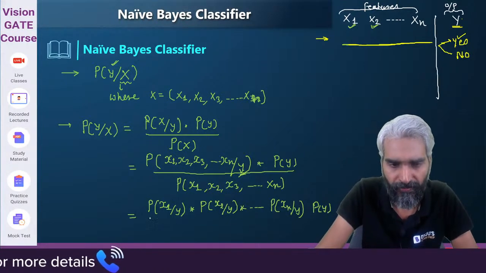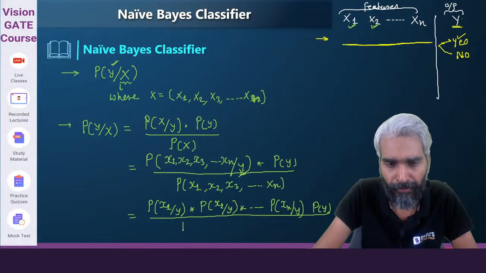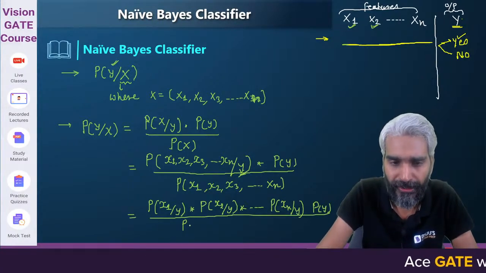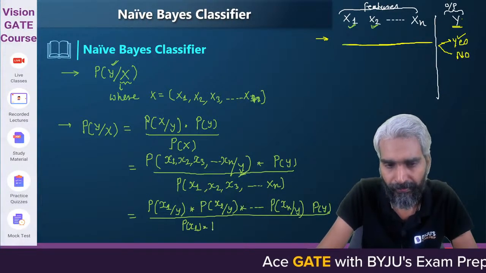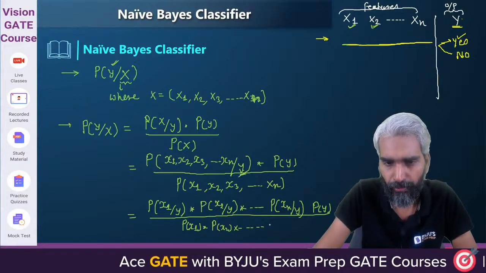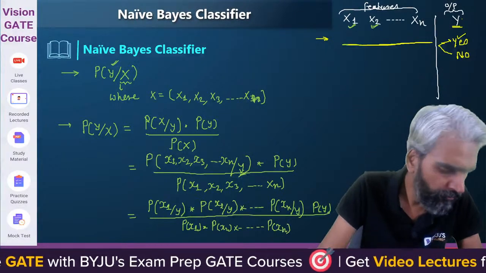It will get divided by the probability of x1, x2, x3 up to xn. They are all independent, so you can simply write P(x1) multiplied by P(x2) multiplied by up to P(xn).